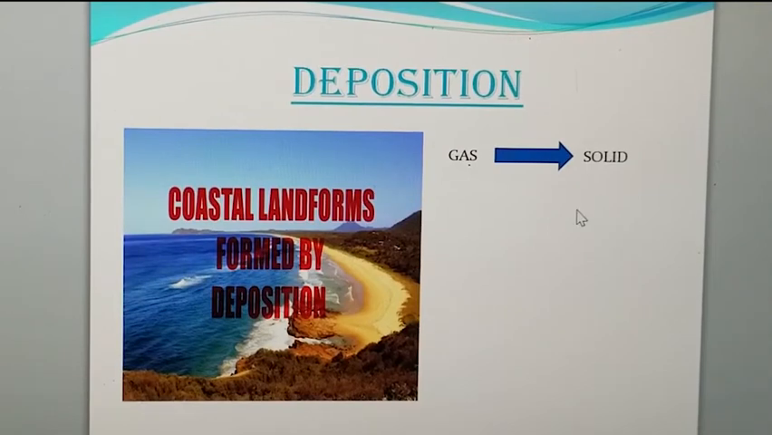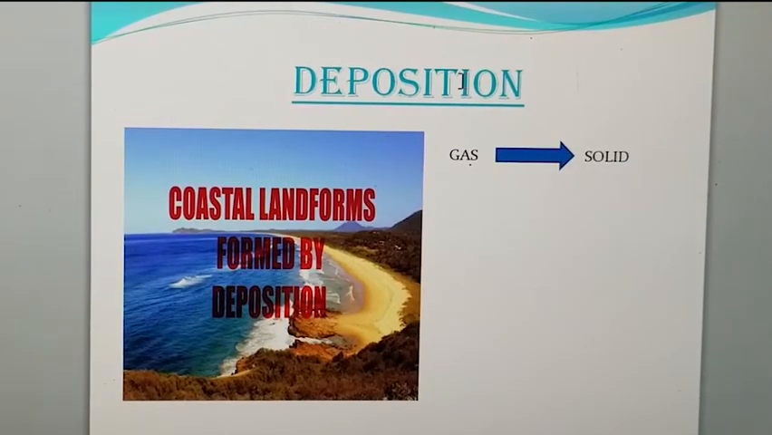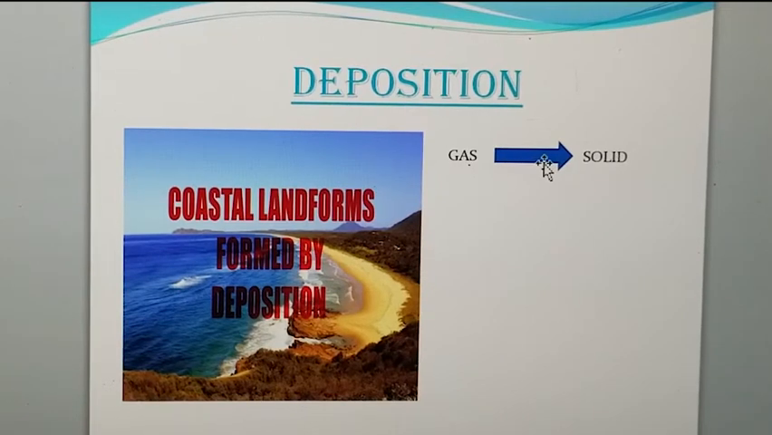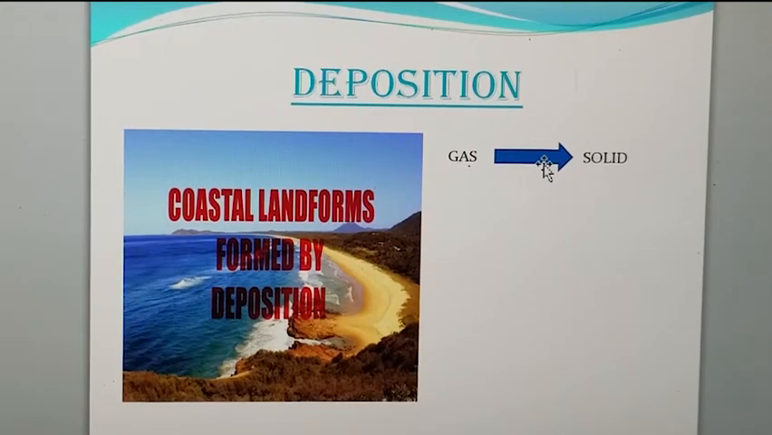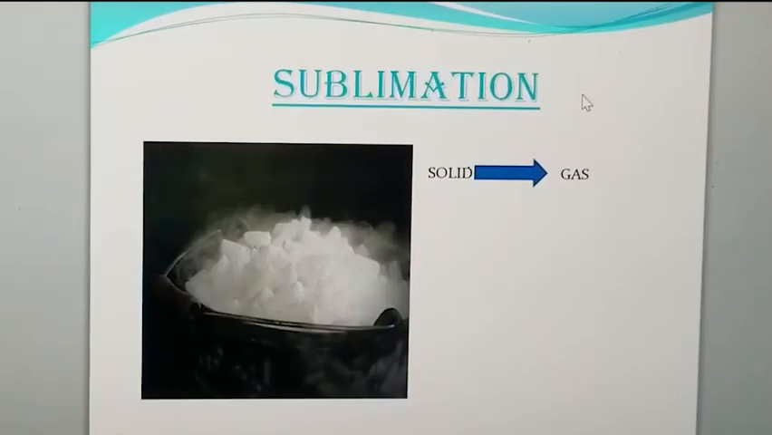Let's have a look at deposition. Deposition is the process in which a gas changes directly into a solid state without going through a liquid state. For example, water vapor changes to ice. In winter months, you must have seen on your windows, water vapor changes to ice. That often occurs on windows during winter months.